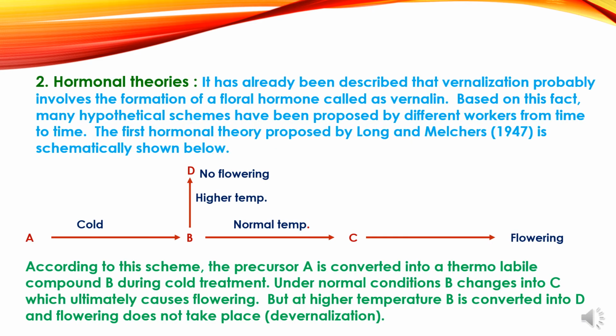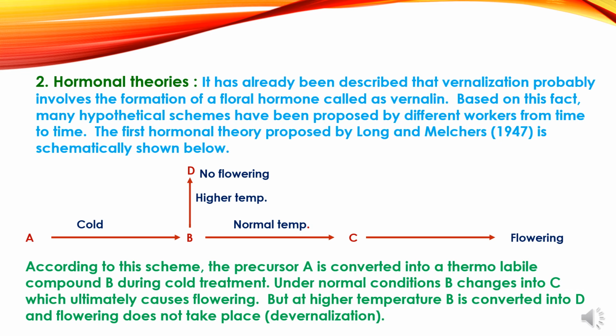The second mechanism of vernalization is hormonal theories. It has already been described that vernalization probably involves the formation of a floral hormone which is called vernalin. Based on this fact, many hypothetical schemes have been proposed by different workers from time to time. The first hormonal theory was proposed by Long and Melchers in 1947 and is shown in the diagram.